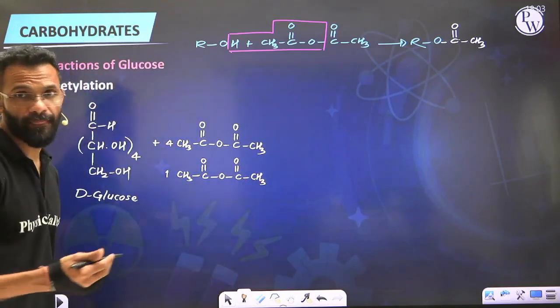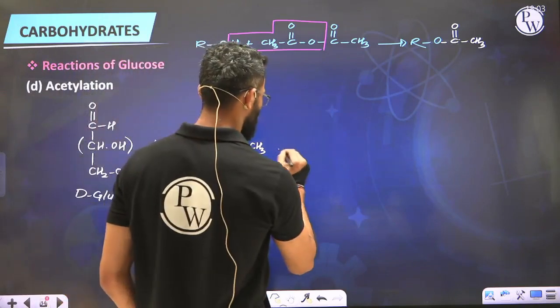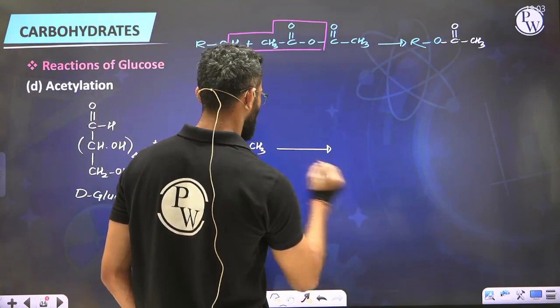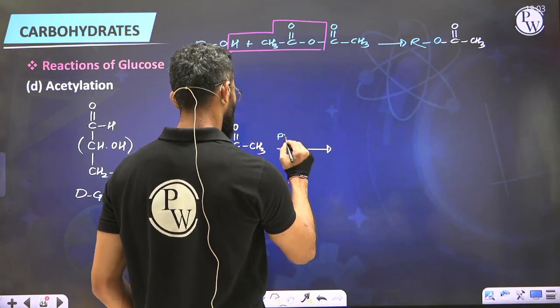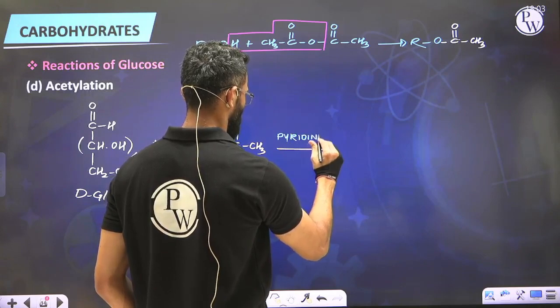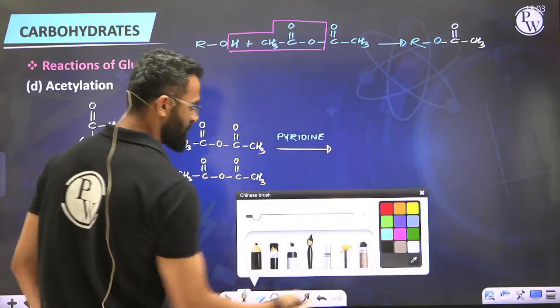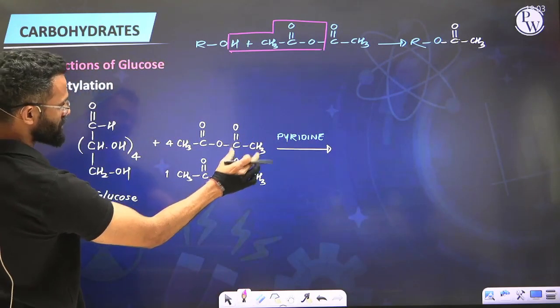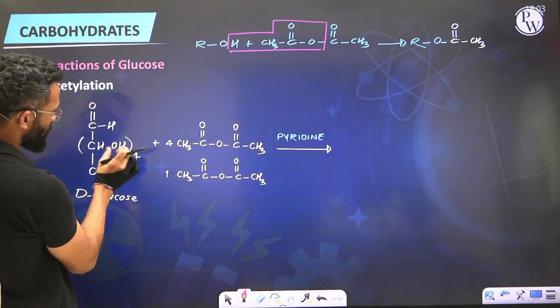Alright everyone, and now carrying out reaction in presence of pyridine. So these acetyl groups are going to get substituted with the H's of alcoholic group.